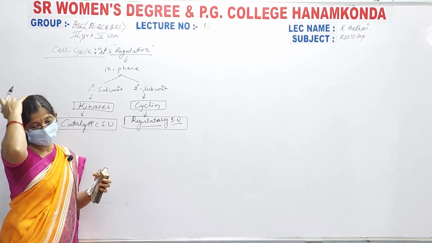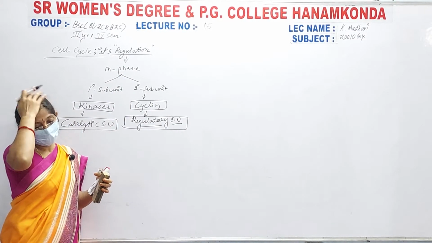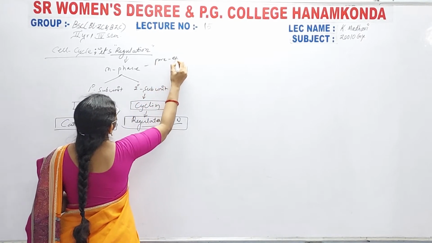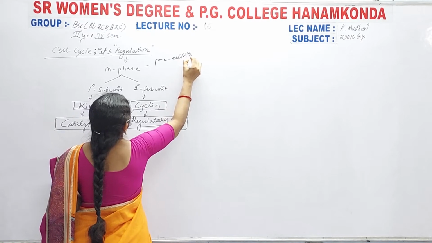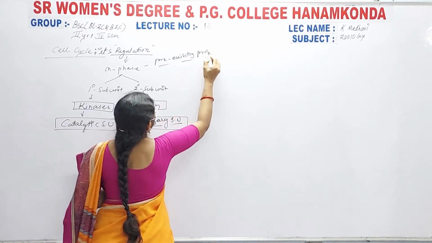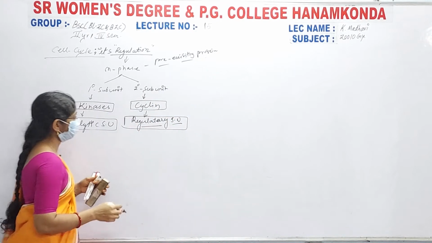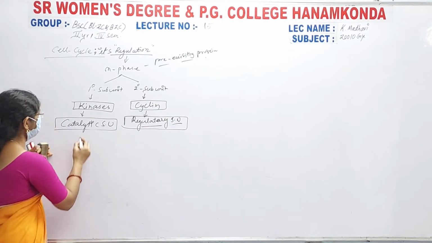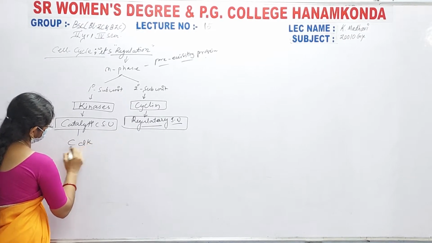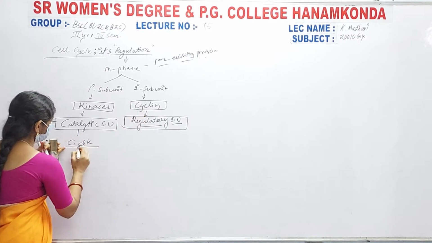The M phase kinase is a pre-existing protein. Next, CDK means cyclin dependent kinase.